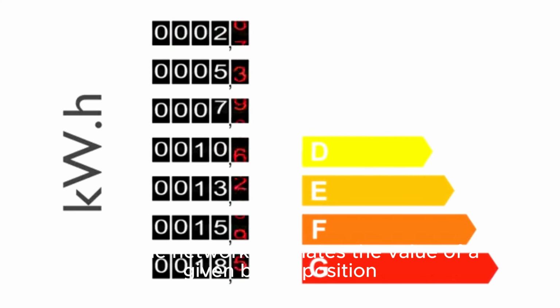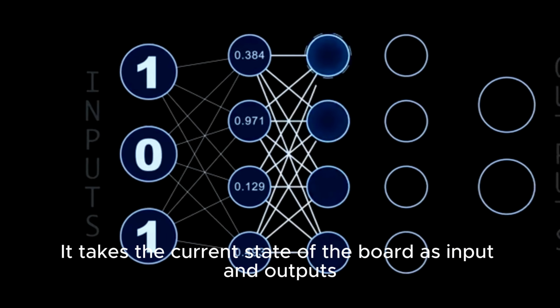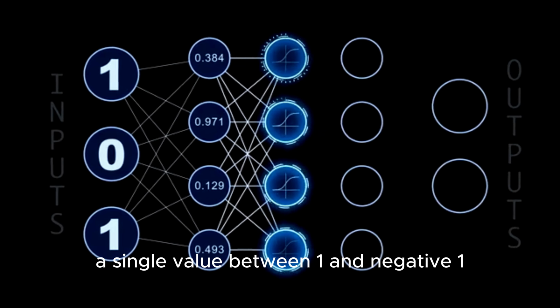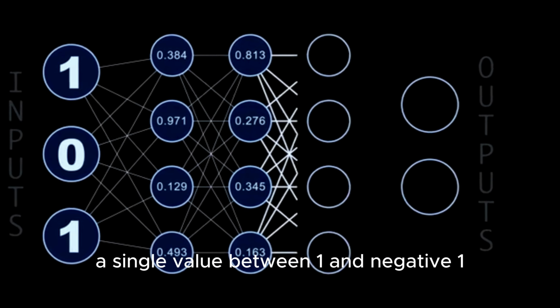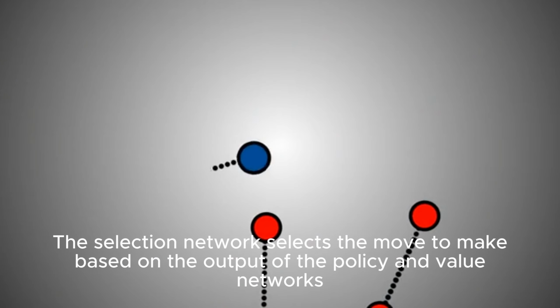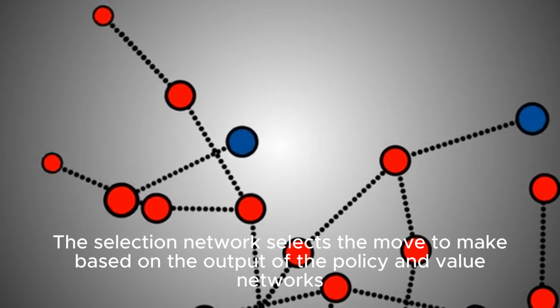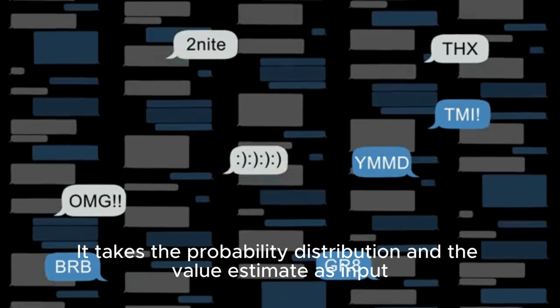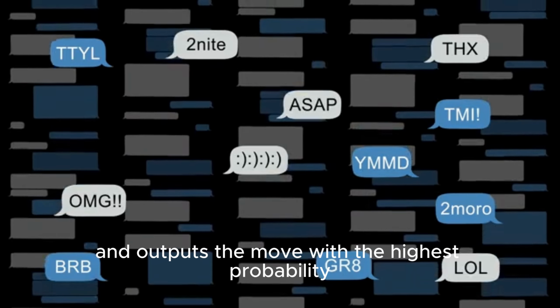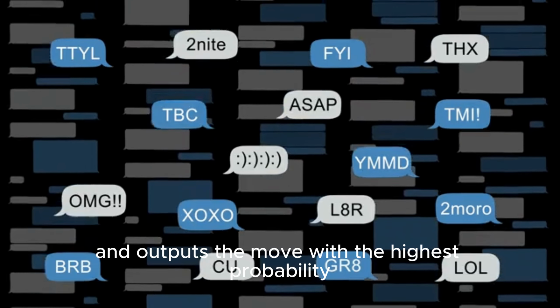The value network estimates the value of a given board position. It takes the current state of the board as input and outputs a single value between 1 and -1. The selection network selects the move to make based on the output of the policy and value networks. It takes the probability distribution and the value estimate as input and outputs the move with the highest probability.